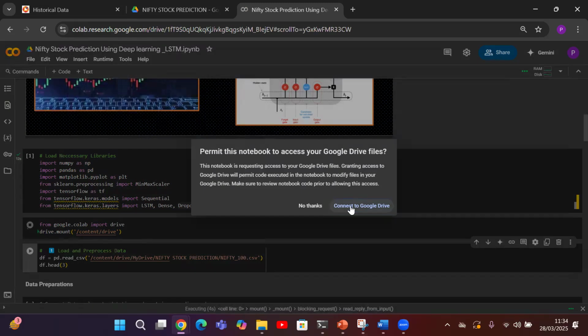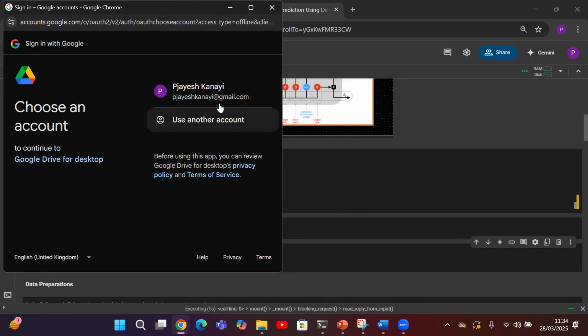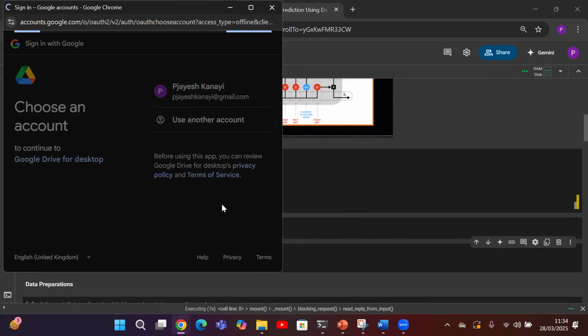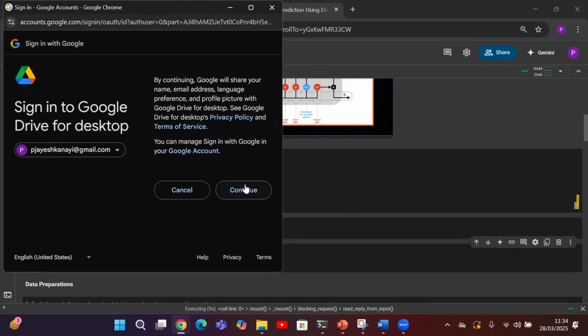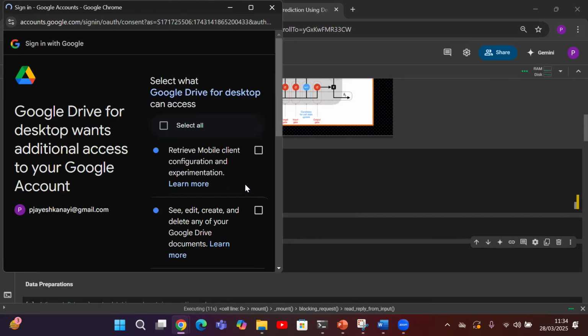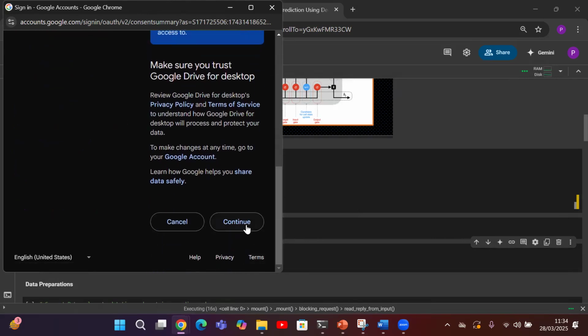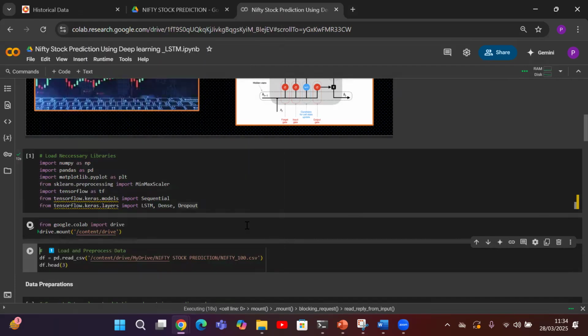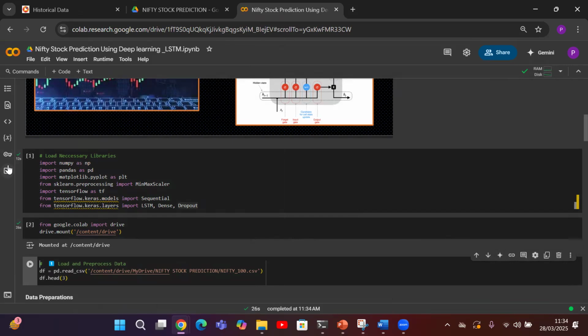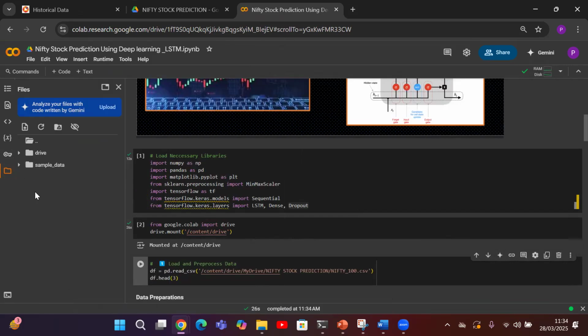It's asking to connect to Google Drive. I have to pass my account, then I have to accept some declaration. After that, just click on continue. This process will help you mount the drive. After that, you can see the drive will be mounted. I will show where the data is saved in this particular case. Once the drive mounting is completed, I'm just looking for where my data is.